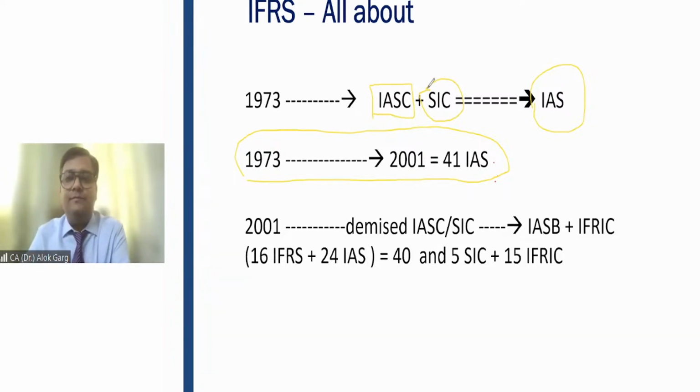It was not defined. Then ICAI came up with an interpretation known as Accounting Standard Interpretation, ASI, and they issued ASI 1. And what does ASI 1 talk about? ASI 1 talks about the meaning of substantial period of time: that substantial period of time means more than 12 months, right?